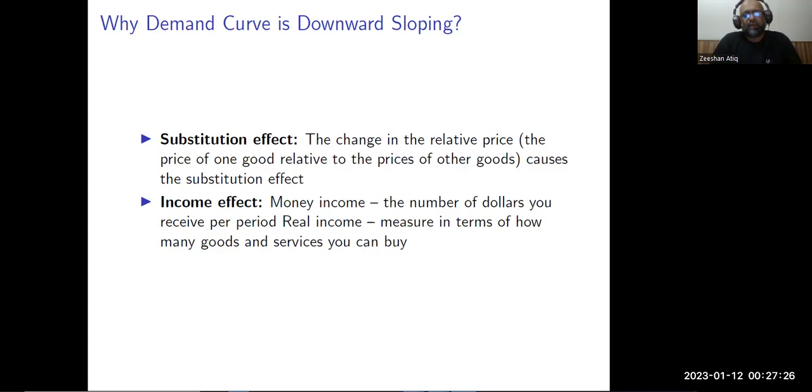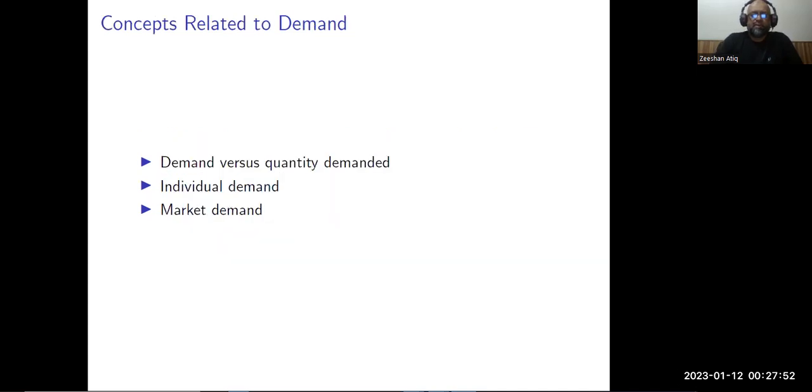So there are two kinds of effects that create a downward sloping demand curve. The substitution effect, like, say, for example, when the price of petrol increases, people switch to CNG because they are consuming more substitutes, so they reduce their demand. Similarly, the income effect: when the price of any commodity increases, people feel richer or poorer depending on the change in the price. So if the price goes up, then generally people reduce the demand because they feel poorer. They actually have less money available to purchase the goods.